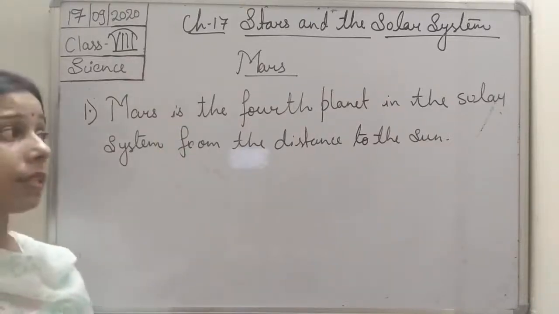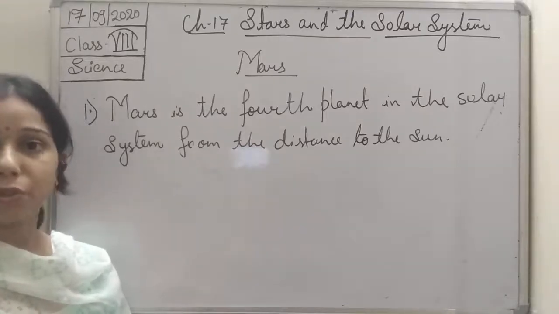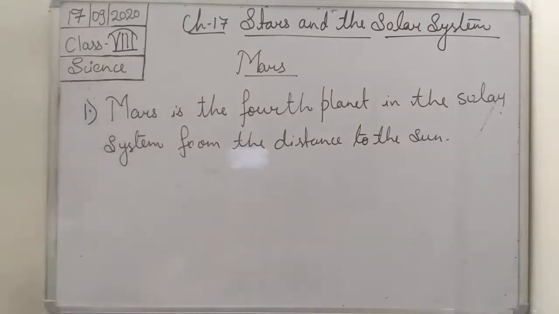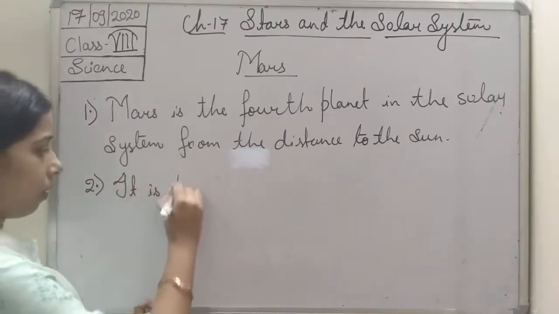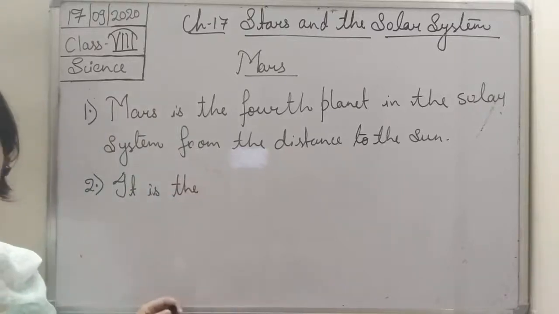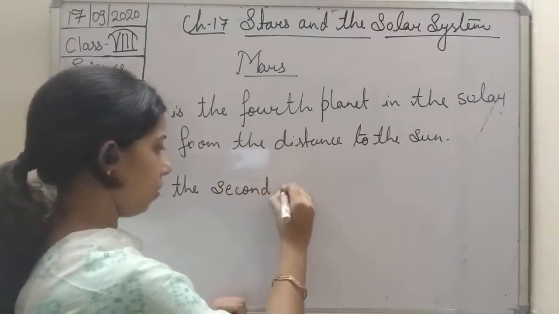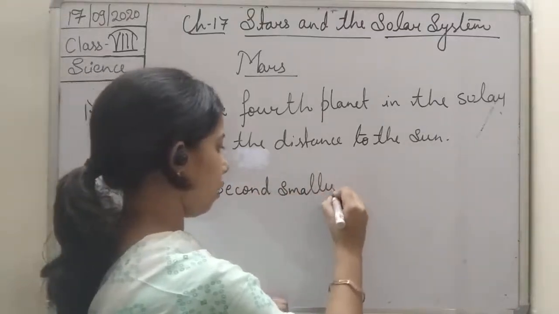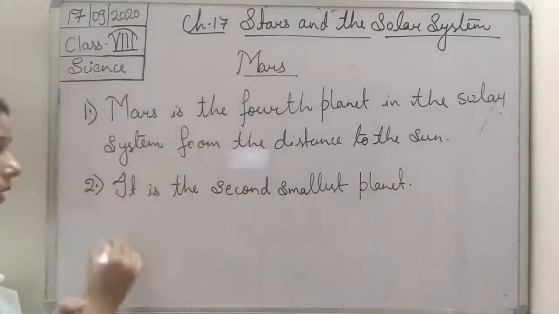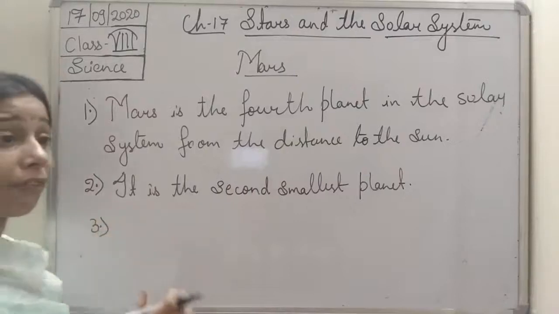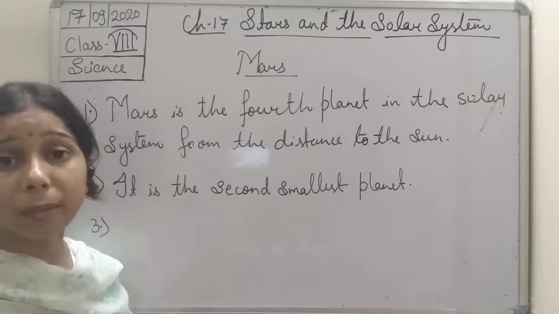Now, not only this, it is the second smallest planet. After Mercury, Mars is the smallest planet. So we can write it: it is the second smallest planet. Then if you see Mars, it appears as a red one, and that is why it is also known as a red planet.